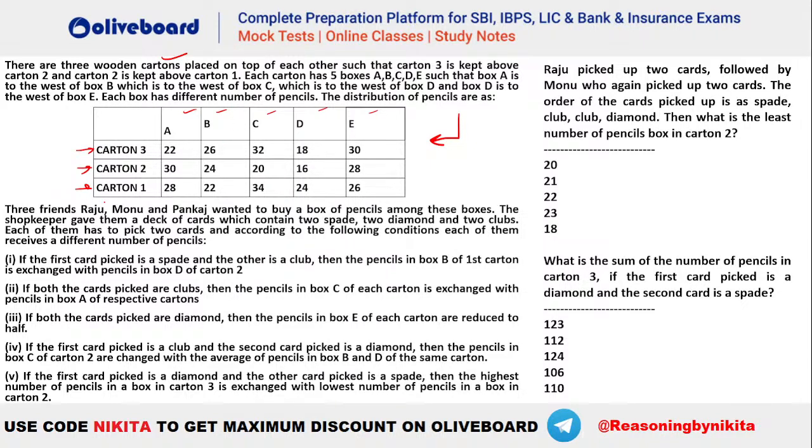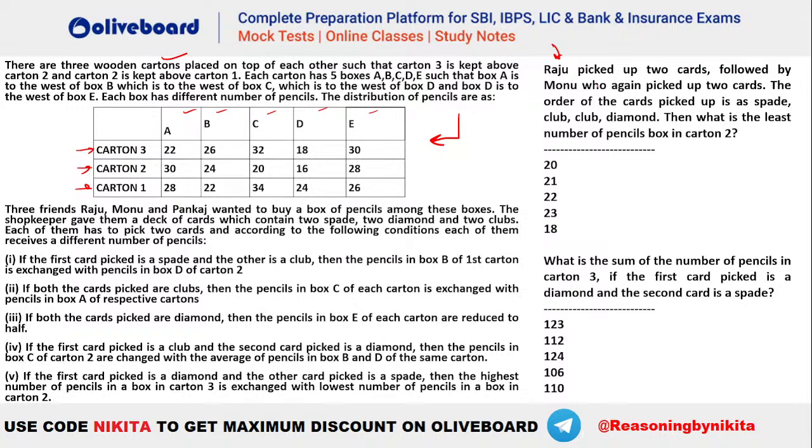Now there are three friends, Raju, Monu and Pankaj, who wanted to buy a box of pencils. Among these boxes, the shopkeeper gave them a deck of cards which contains two spades, two diamonds and two clubs. Each of them has to pick two cards according to the following conditions, and they receive a certain number of different pencils. Okay. Now you can see there are rules associated with what card you pick. Now let's go to the question.